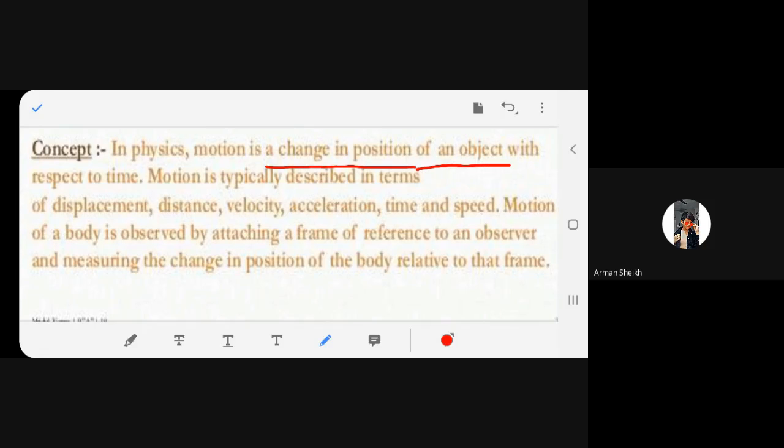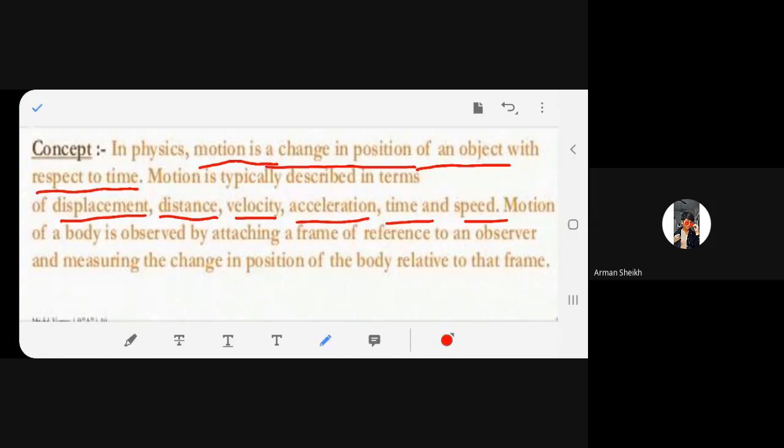Actually, motion, that's how we have described, is a change in position of what? Of an object. This we have confirmed. Motion is a change in position of an object. You agree with me or not? Yes, ma'am. With what? With respect to time. That also you agree? Yes? Now this motion will be described in the following slides in terms of displacement, distance, velocity, acceleration, time and speed. This is what we are going to study. You understand? So these are the factors that we are going to look into as we go into detail regarding this chapter.